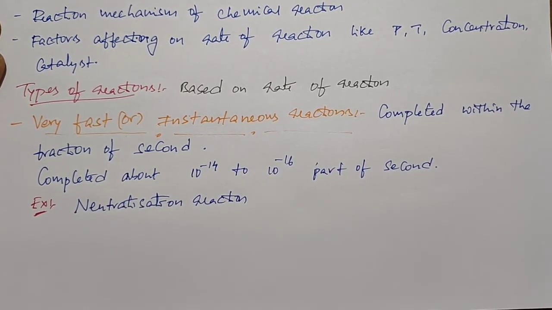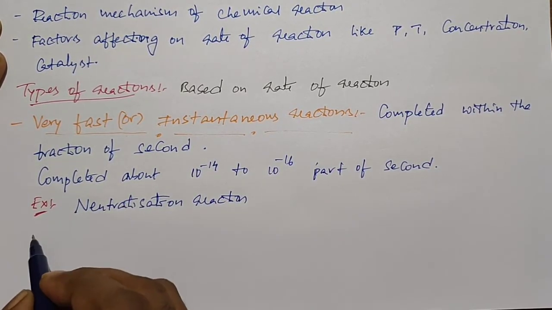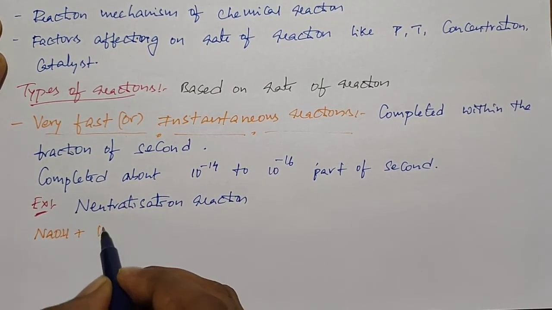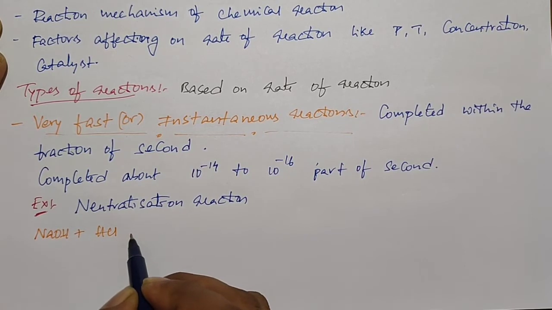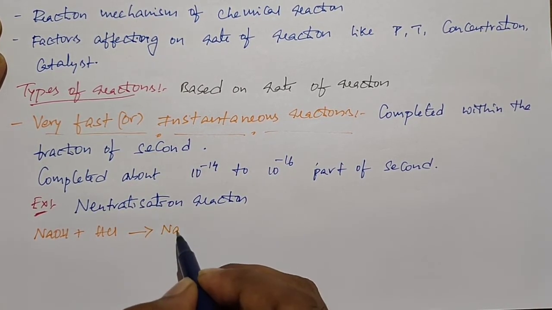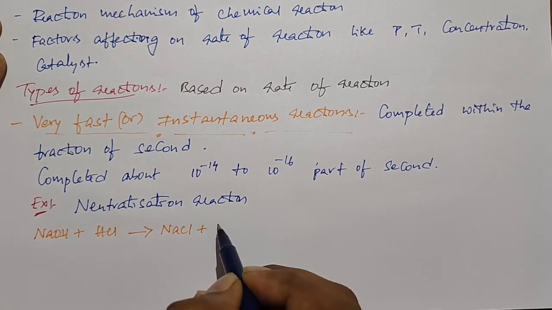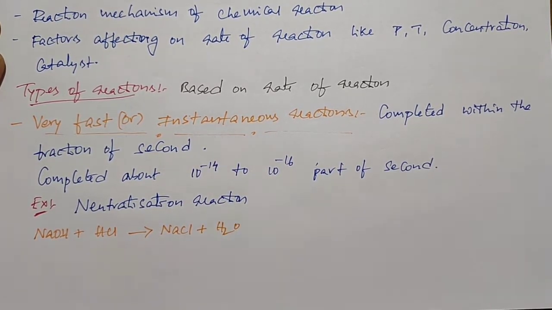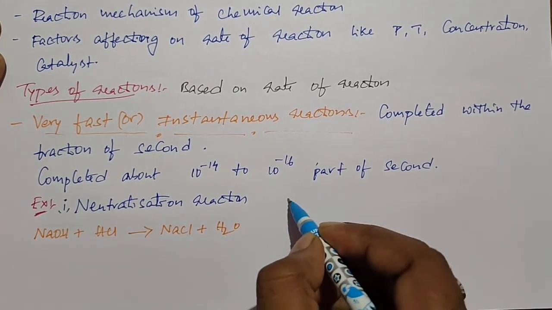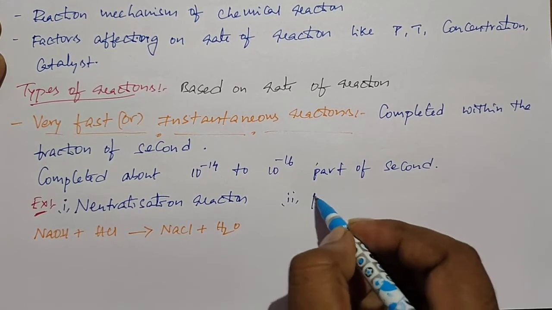The combination of any acid and base is taken as a neutralization reaction. When sodium hydroxide reacts with hydrochloric acid, it forms sodium chloride and water. This is an example of a neutralization reaction. This is the first category of very fast reactions, and the second category is precipitation reactions.